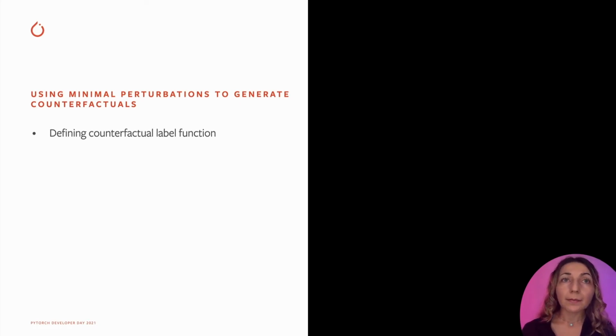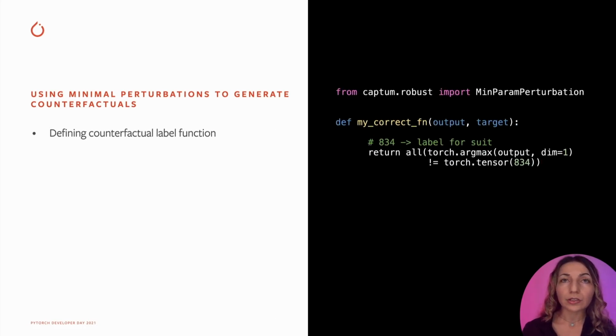In this example, we use the minimum param perturbation method to generate counterfactual examples. More specifically, we would like to know how much should we change our input image of a train so that it gets misclassified as suit. Knowing that the index of the suit class is 834, we can define such a criteria in an auxiliary function that will be used from the algorithm in order to decide if the model changed prediction label to suit.